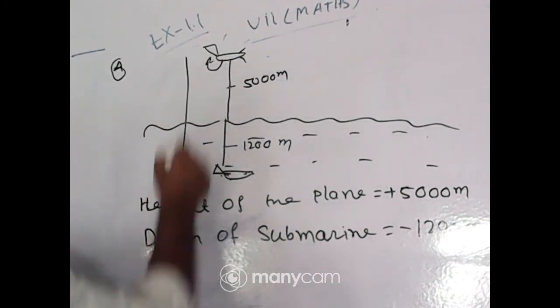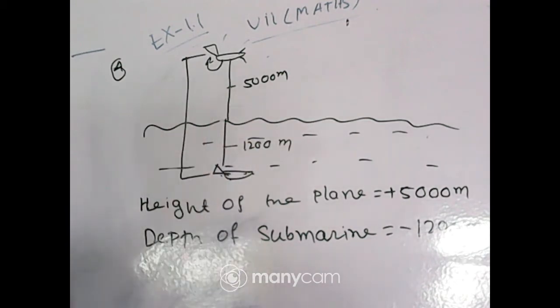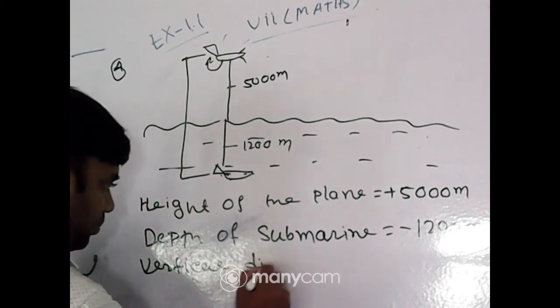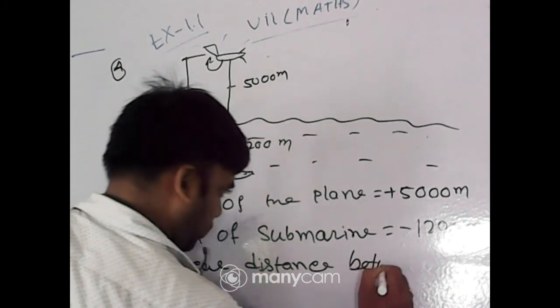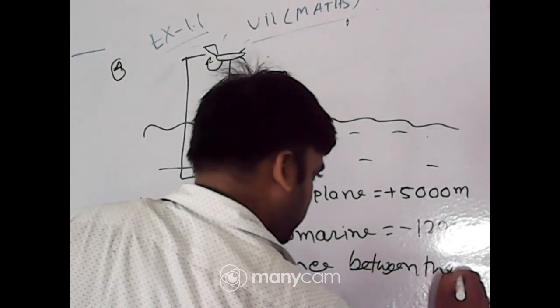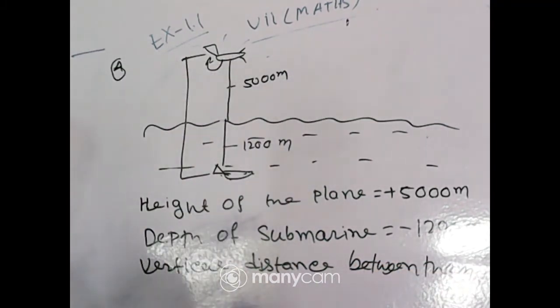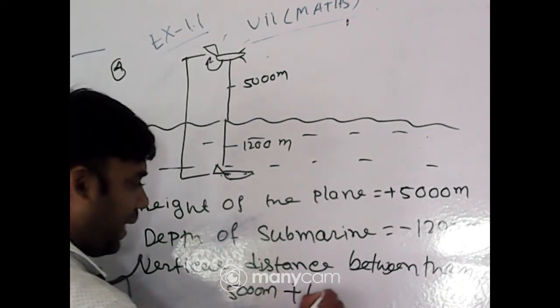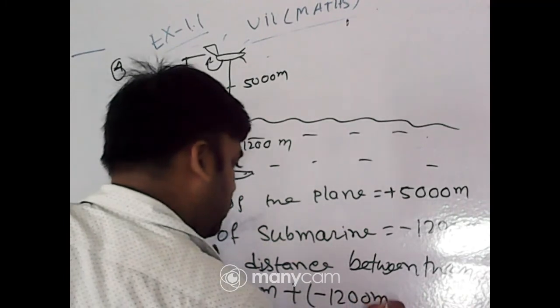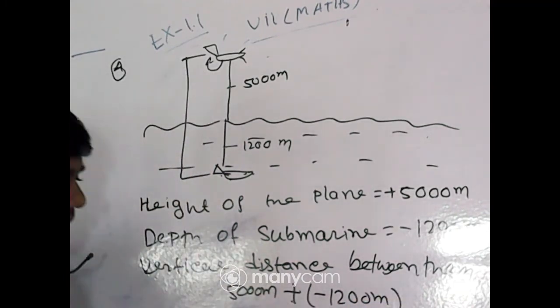Vertical distance means that distance between them: 500 meter minus 1200 meter.